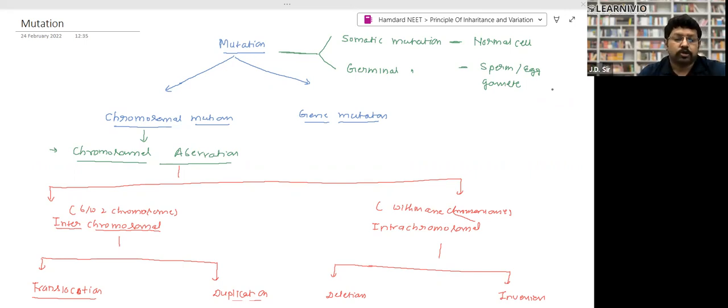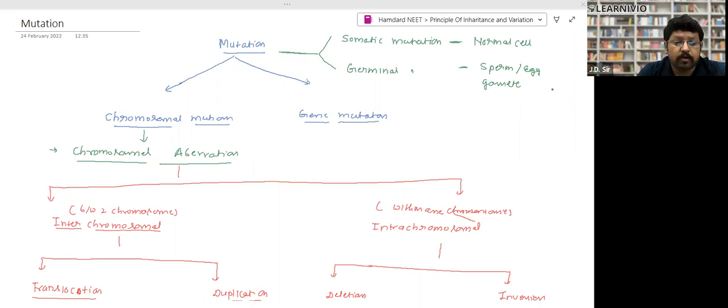Now, we talked about two kinds of mutation on the basis of cell: somatic cell and germinal cell, right? I want all of you to please note it down, or if you want to take a screenshot, that is your own choice. Whatever you want to do, you can do, right?